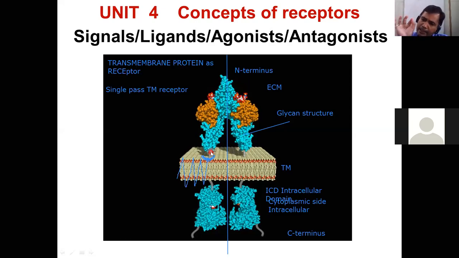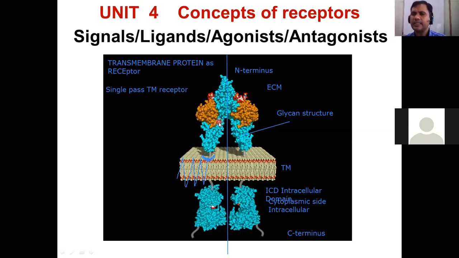Within this tiny fraction of surface area, what I can see here is one receptor working as a transmembrane protein. But that does not mean the living biological cell has only one receptor. The whole surface area of the cell, the bilayer structure, will display different chemical designs of receptors.